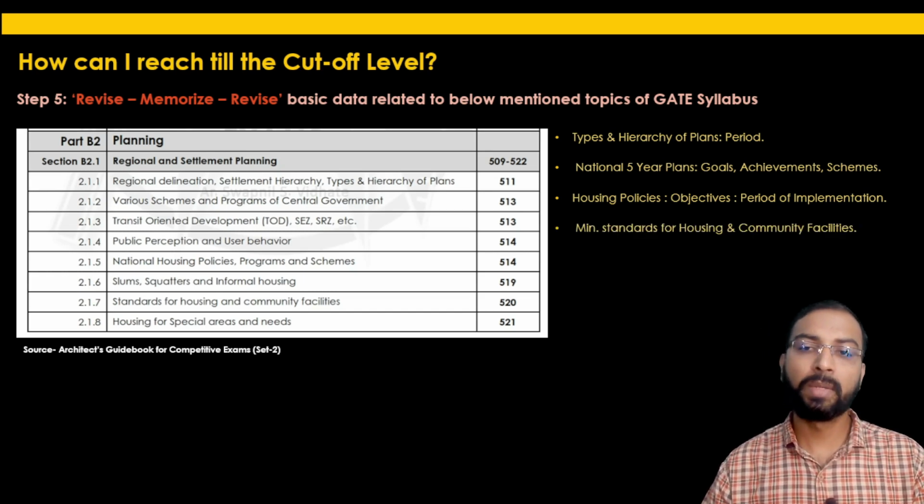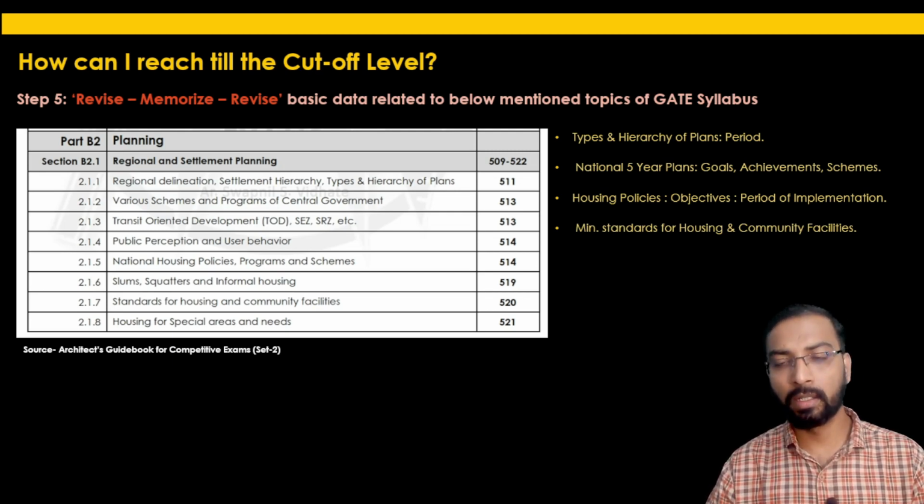Then what are the minimum standards for housing and community facilities? We have already discussed this while discussing the URDPFI guidelines. Please keep note of these standards required for housing and community facilities.